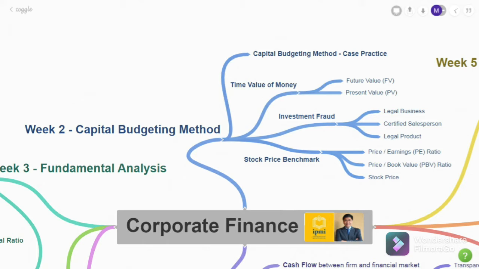The first is on price to earnings ratio or PE ratio. Second is price to book value or PBV ratio, and the third is the number on the stock price itself. So basically, we want to determine whether the stock price is cheap or expensive based on these three things. And that's the second week of corporate finance.